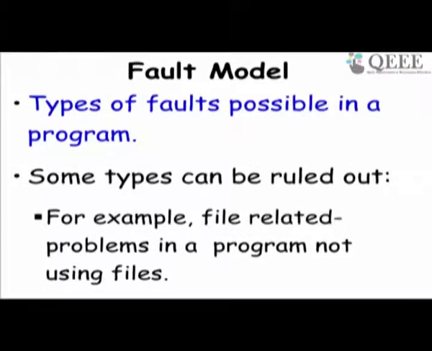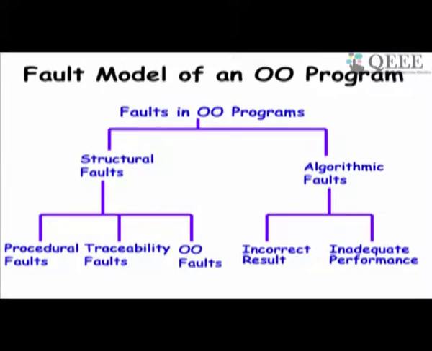Another basic concept is about a fault model. So a fault model is what kind of faults occur on a specific artifact. Let's say code. If your program is not using files, then file related problems cannot occur in that. If it is not having a GUI, problems can be ruled out, etc. So a fault model varies from program to program.